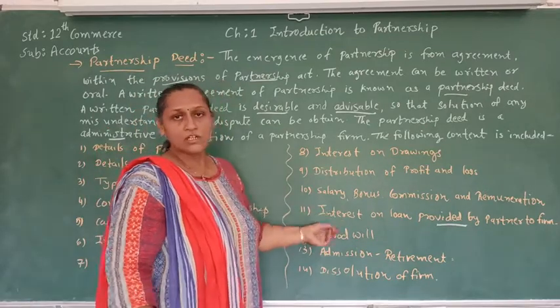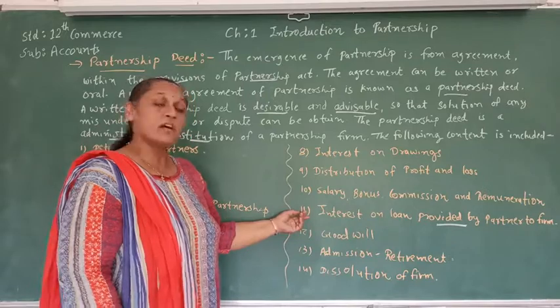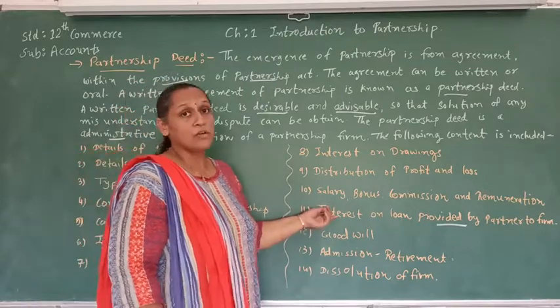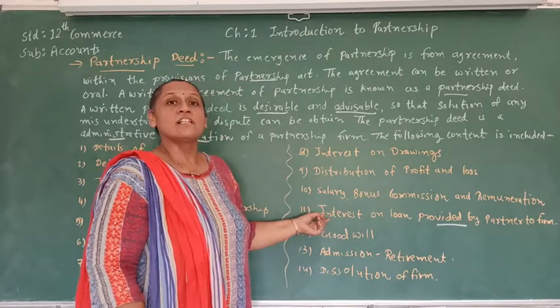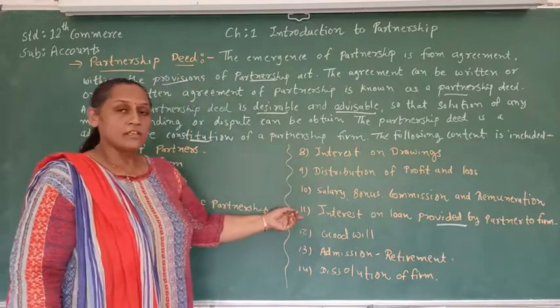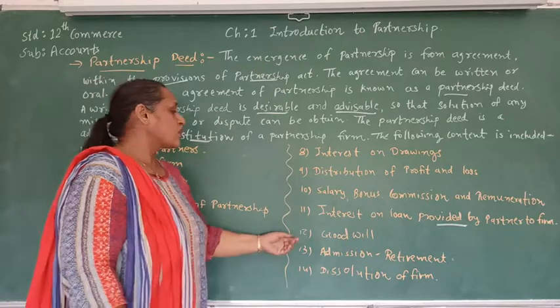So if it is mentioned in the partnership deed, it's supposed to be paid accordingly. But if it is not mentioned in the partnership deed, it can be 6%. It is written in the Act. So that's supposed to be followed. The next one is goodwill.